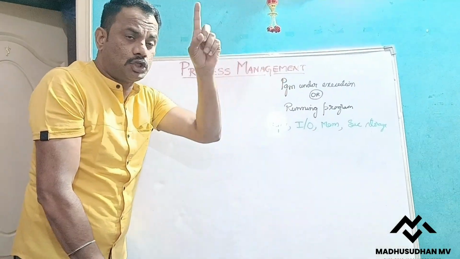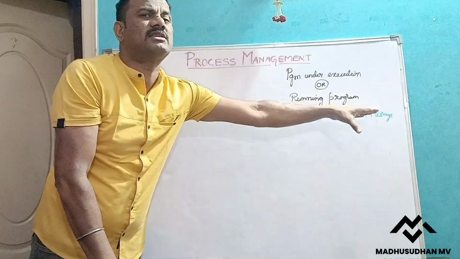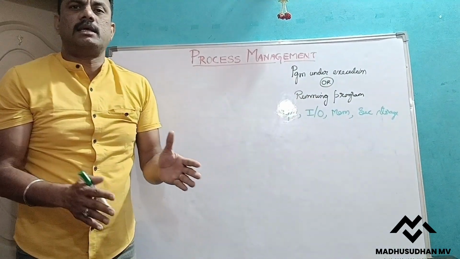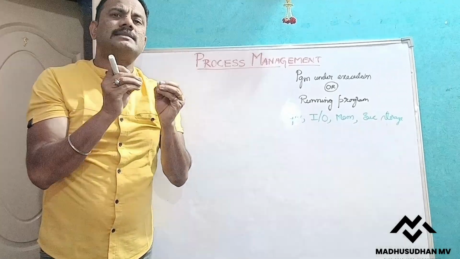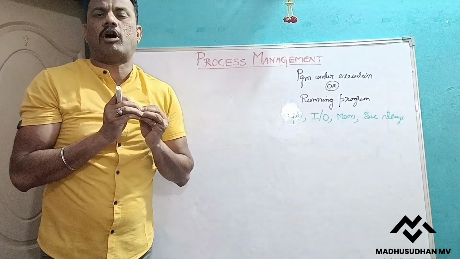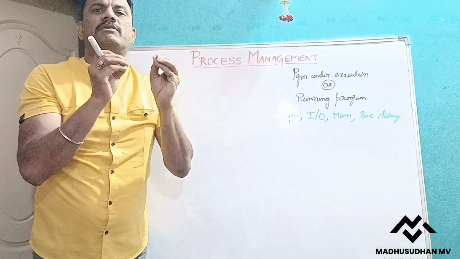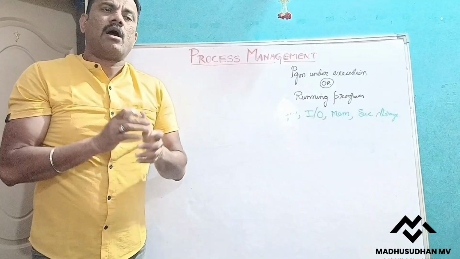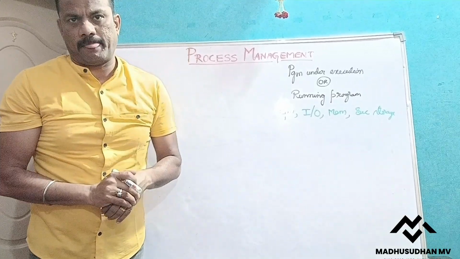Every process should be in the main memory, and it needs some files stored in the secondary storage. So every process requires some resources, and it is the responsibility of the operating system to provide whichever resources are necessary, so that all these processes can complete their tasks efficiently.